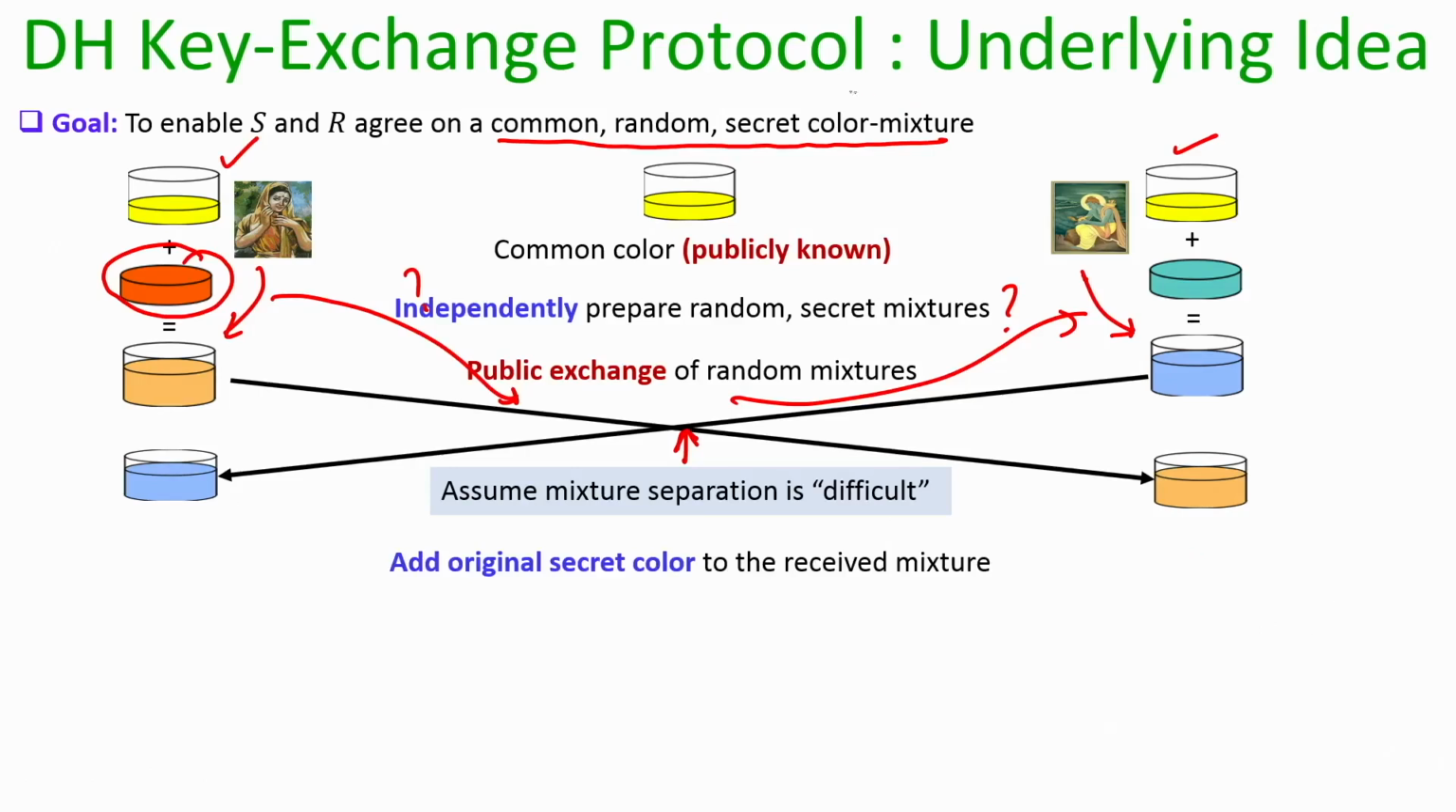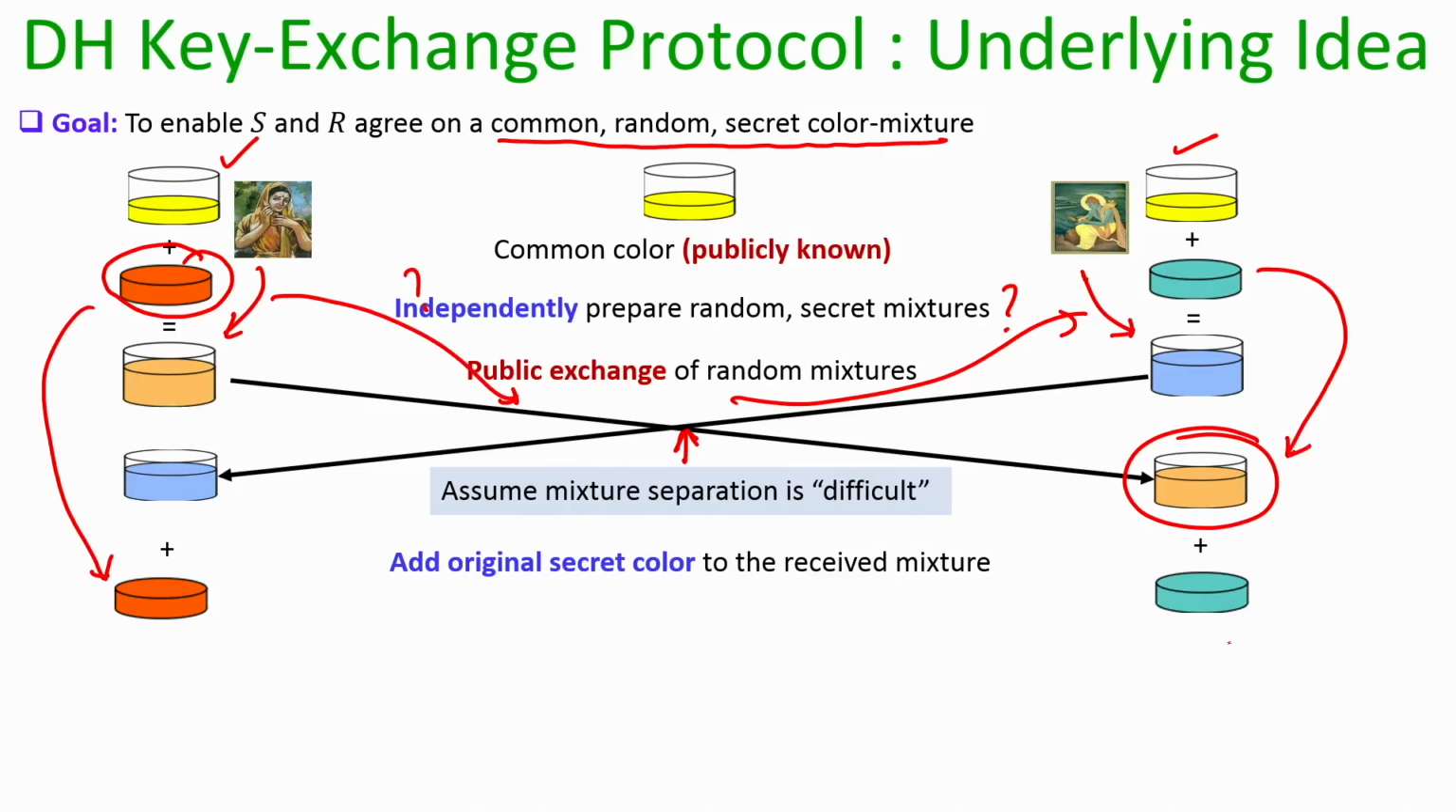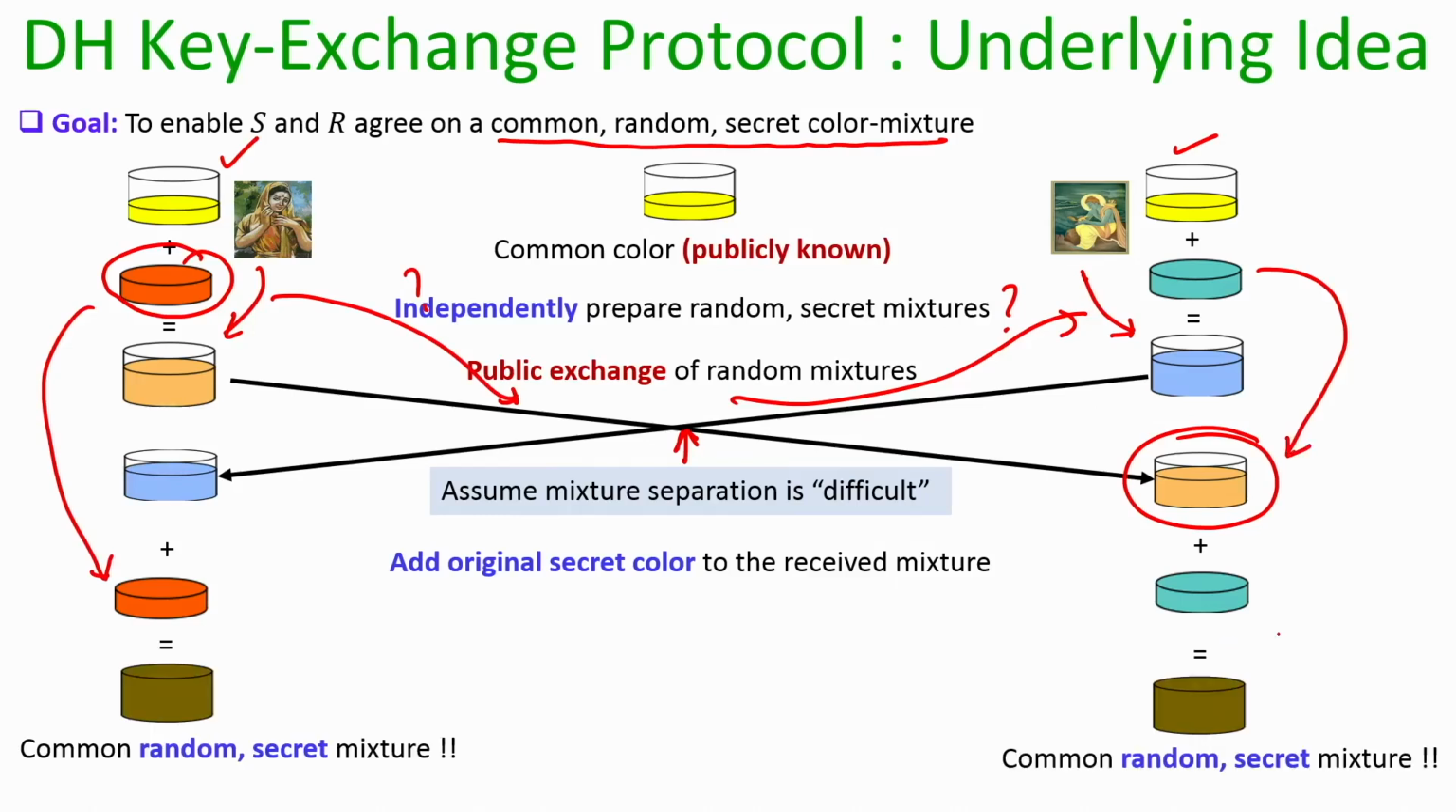Now, what is the goal? The goal for Sita and Ram is to agree upon a common mixture which should be known only to them. So, what they can do is individually add the secret component that they have added to the copy of the mixture that they receive from the other party. Whatever mixture Sita has received from Ram, she takes that and adds to it the component she added to prepare her secret mixture, and the same task is done by Ram. He takes Sita's mixture and adds to it the secret color that he added to prepare his copy of the mixture.